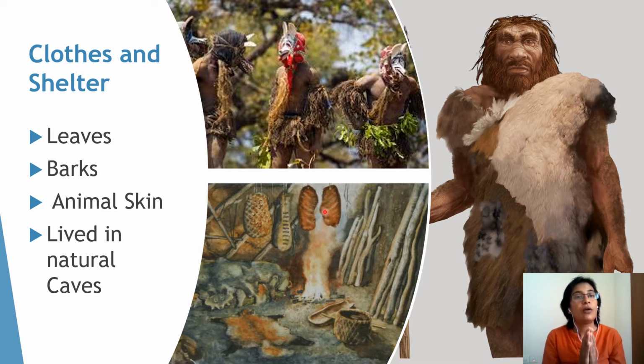So this is the period where man finds that he can make his own clothes using leaves, barks, animal skins, and then to protect himself from the weather and wild animals, he started living in natural caves. But not many natural caves are there, right? So later he figures out how to make a house also.